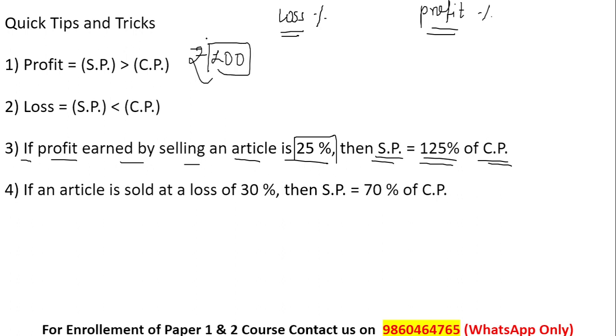Always consider the cost price of the given question to be 100 rupees. Why? Because on 100 we can easily calculate the percentage.